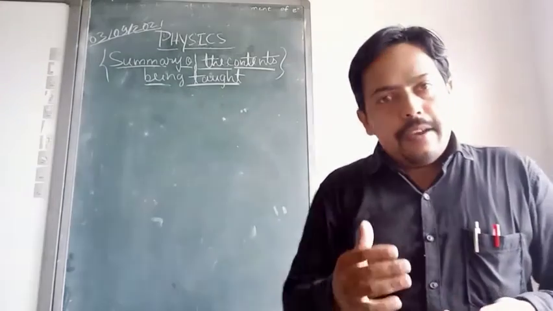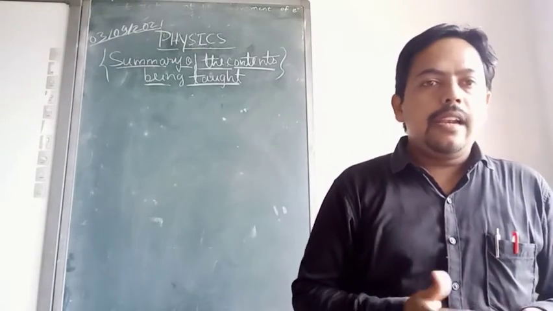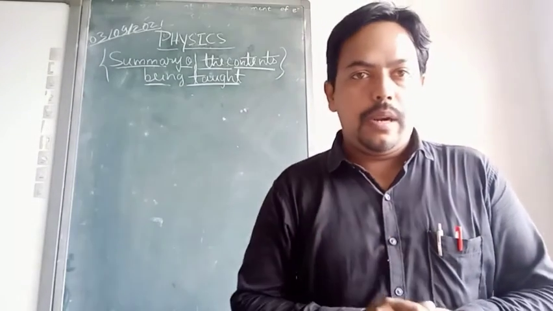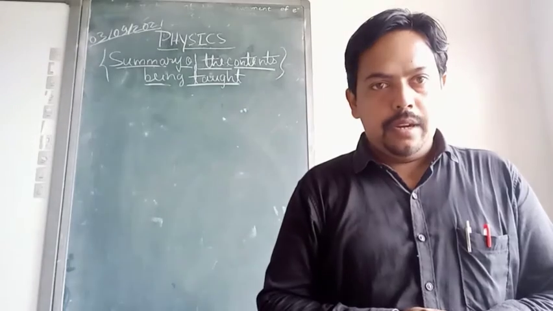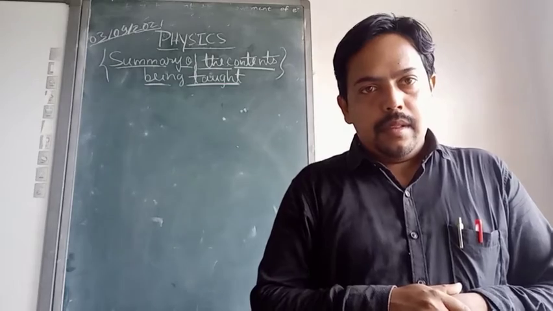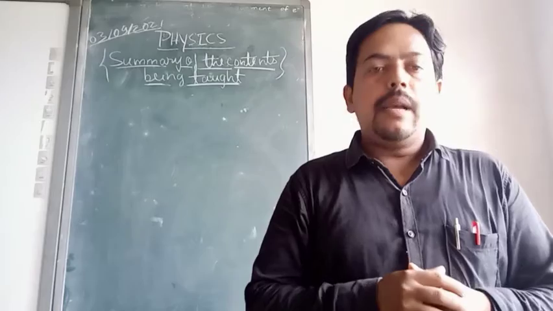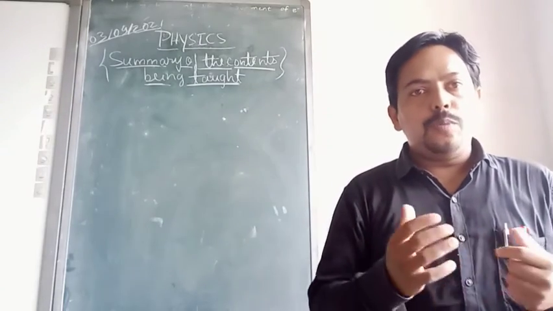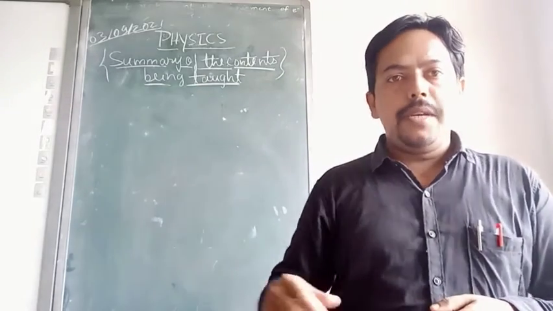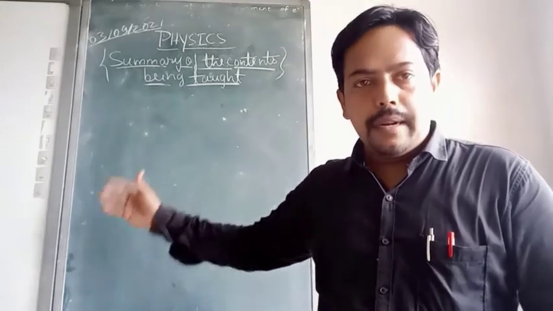After that we read the second chapter, units and measurement. In that we talked about physical quantities, and we classified them into 3 types: fundamental physical quantities, derived physical quantities, and supplementary physical quantities. Correspondingly, we discussed the units also: what the 7 basic fundamental units are, what the derived units are, and what the supplementary units are.